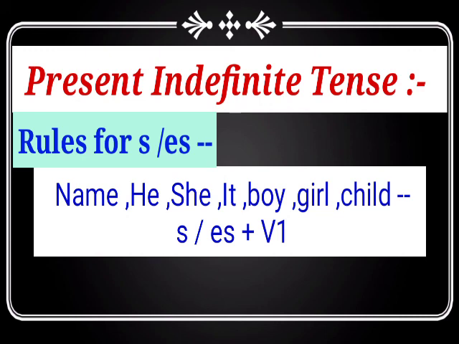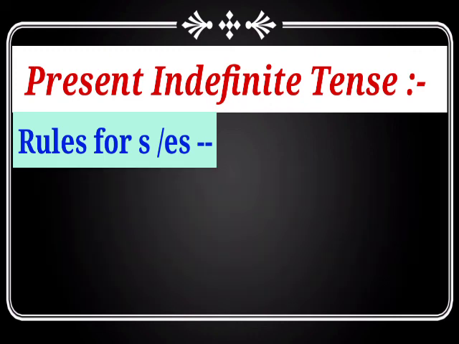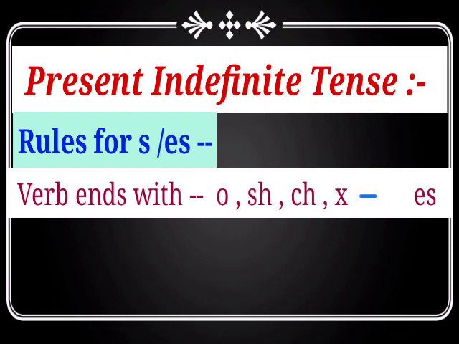And with the subjects I, you, or any plural subjects, we should not apply s or es with the verb. Another thing: for applying s or es with the verb, we have to keep in mind that if the verb ends with the letter o, sh, ch or x, we should add es, otherwise add s.